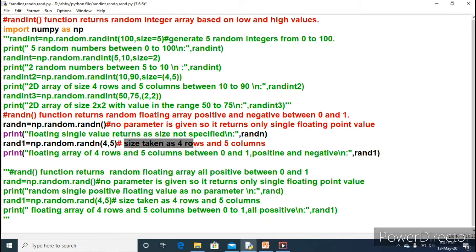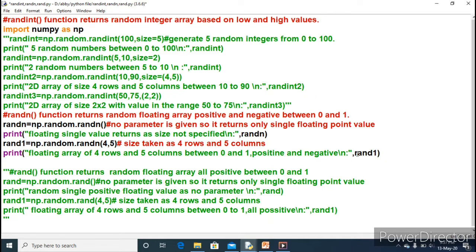It means the size is taken as 4 rows and 5 columns. And which values will come as output? Random values between 0 and 1, any set of values, but positive as well as negative. Any positive or negative value will return. So the print statement is here: floating array of 4 rows and 5 columns between 0 and 1, positive and negative, and rand_n will be the variable.